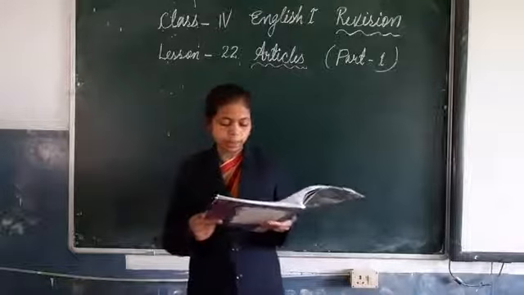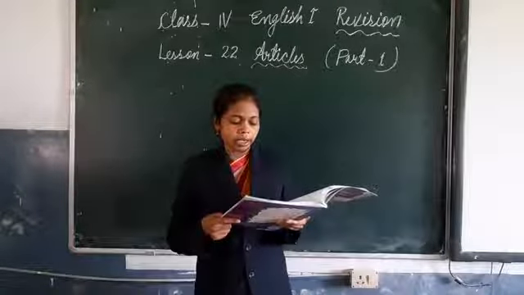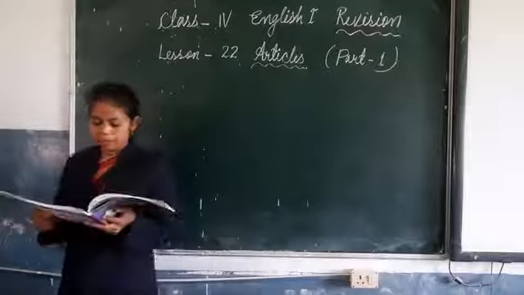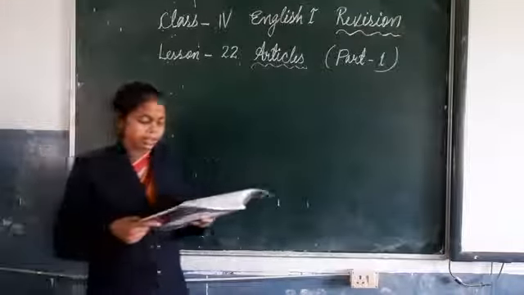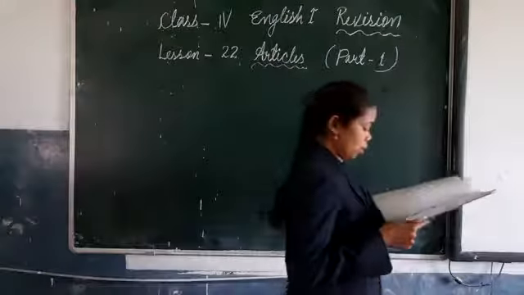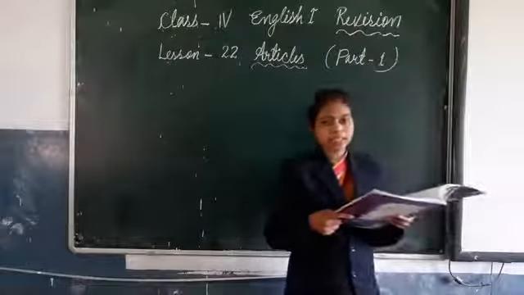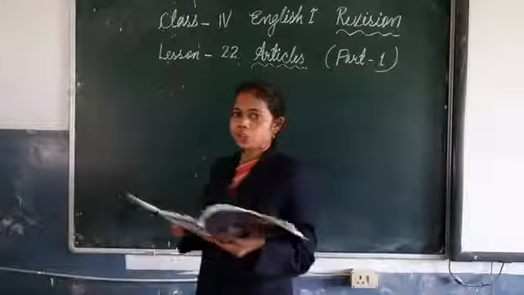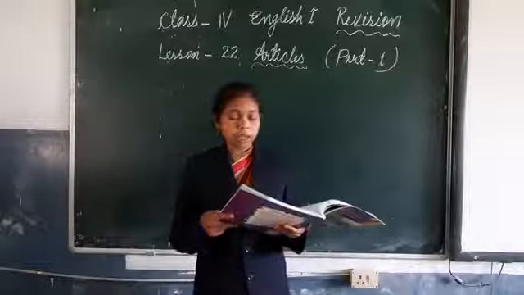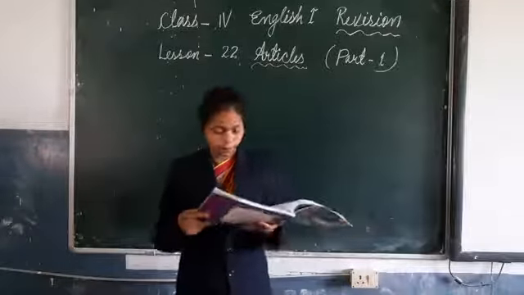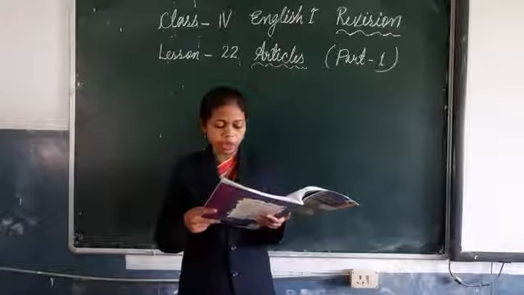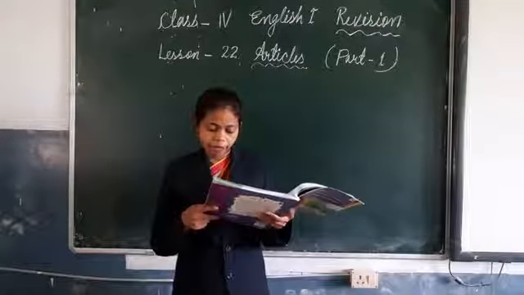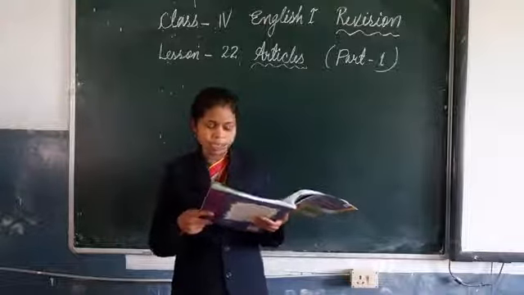Number 9: for us, England is a foreign country. Number 10: there is an oasis in this desert. Have we done it? Alright. Now let's move to exercise 2. Fill in the blanks with a or an where necessary, put the sign cross where neither a nor an is required.